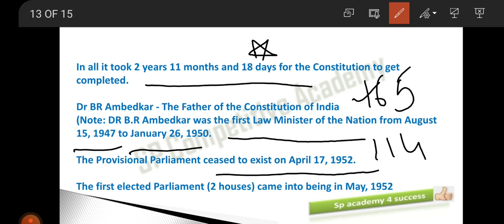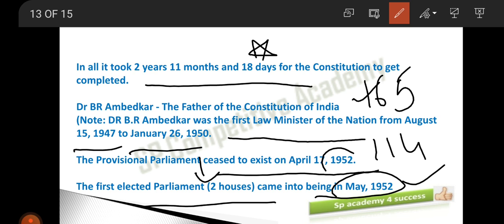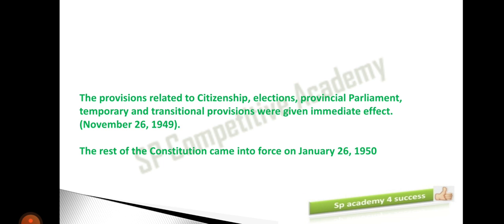After 1 month, the first general election for the two houses came into being in May 1952. So after 1 month of the ceasing of the provisional parliament, we had the elections and we had the first elected parliament. Please remember this year, 1952, is very important here.